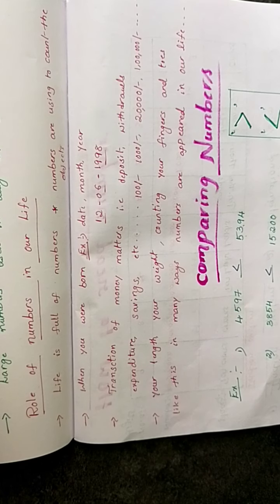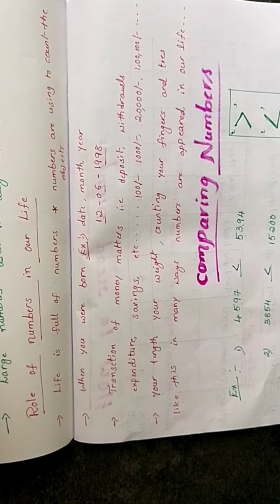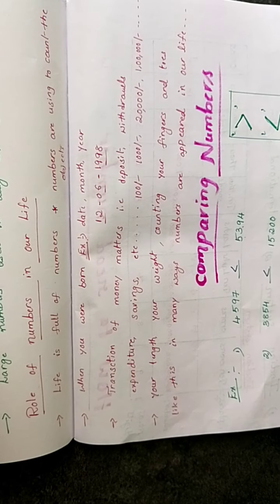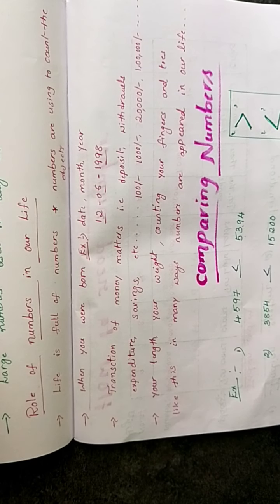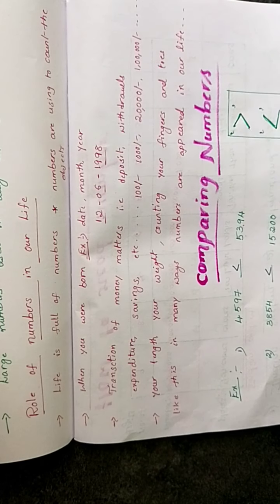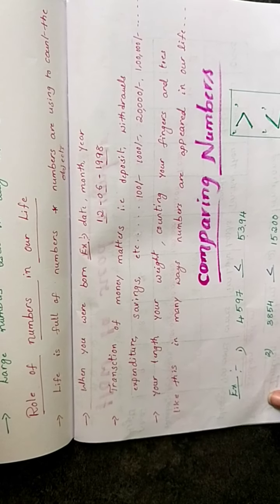And next number: 814500 and 75600. So what is this number? 8,14,500 and 75,600. Here how many digits? 1, 2, 3, 4, 5, 6. Here 1, 2, 3, 4, 5. Here 6 digits, here 5 digits. So this is the biggest number. So you keep greater than. These are comparing numbers.